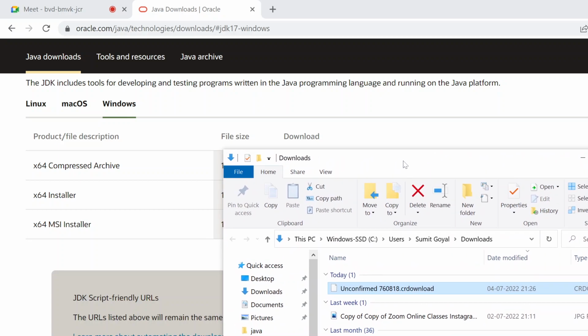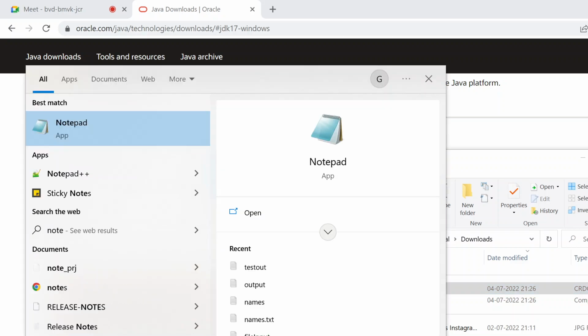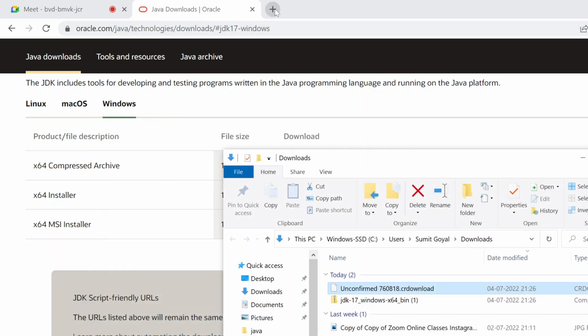Once we download Java, after that we will write our Java programs. To write Java programs we need some editor, right? Just like if I need to write some text, I will open Notepad and write some text there. Similarly, if I need to write my Java programs, I need to download one editor.